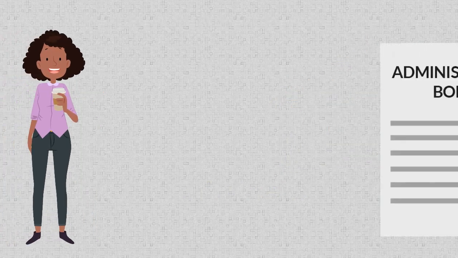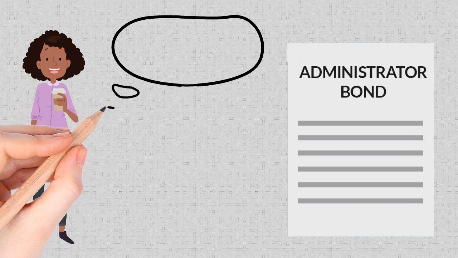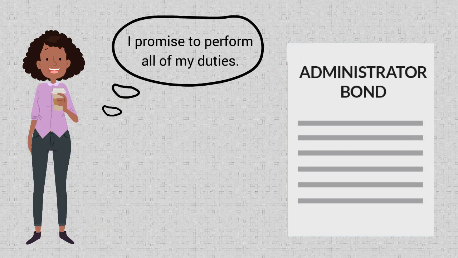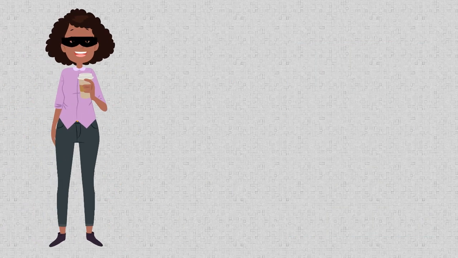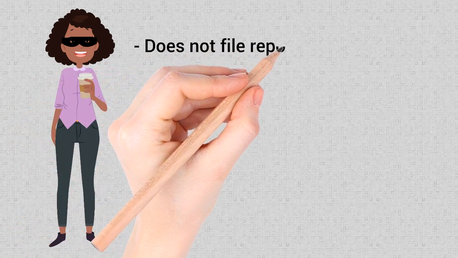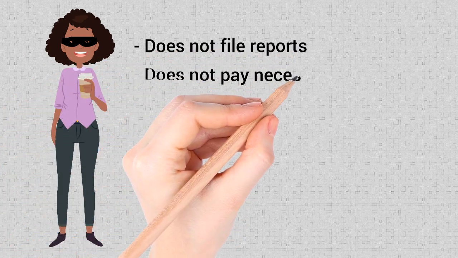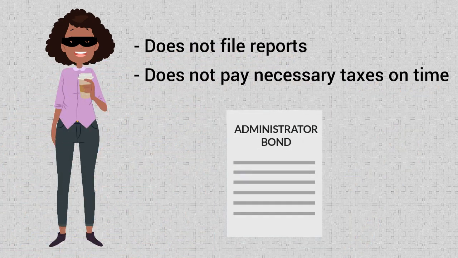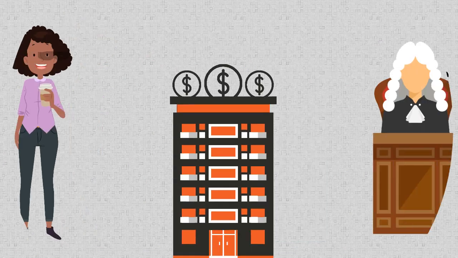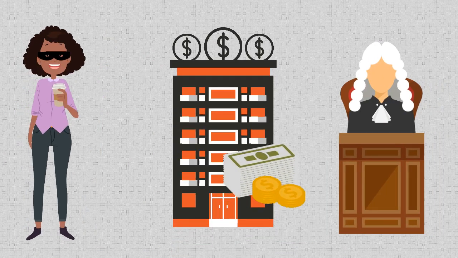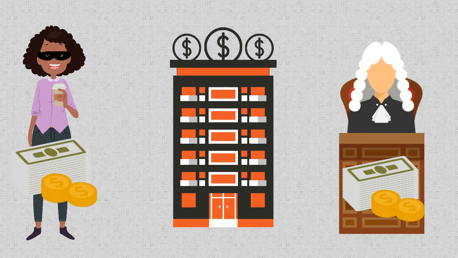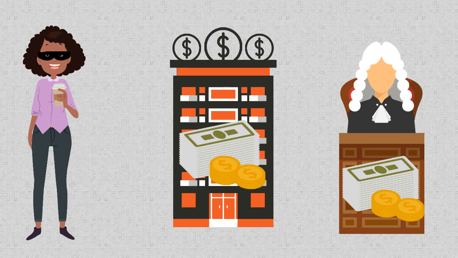Mrs. Hammock will require an administration bond as a promise to perform all of her duties. If she fails to perform faithfully and not file reports or pay necessary taxes on time, a claim will be made against her bond. Her chosen surety company will pay the money to the court, and she will reimburse the money to the surety that was paid out.